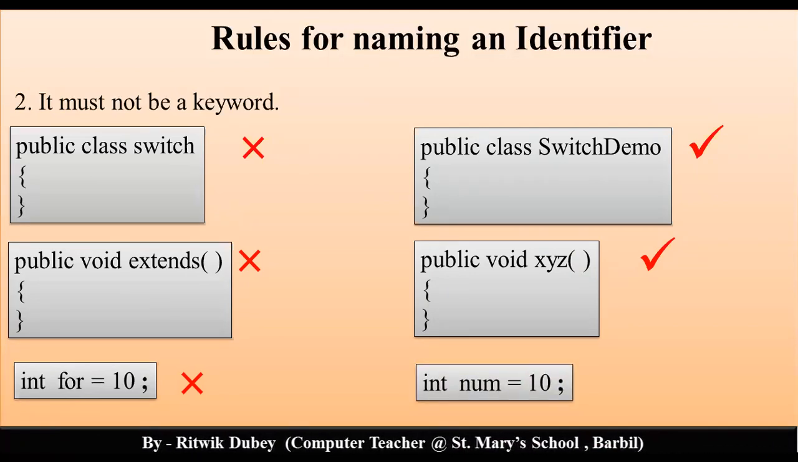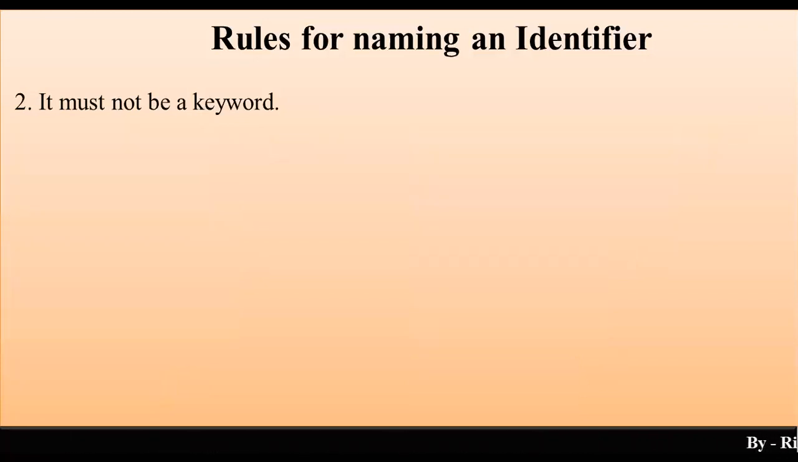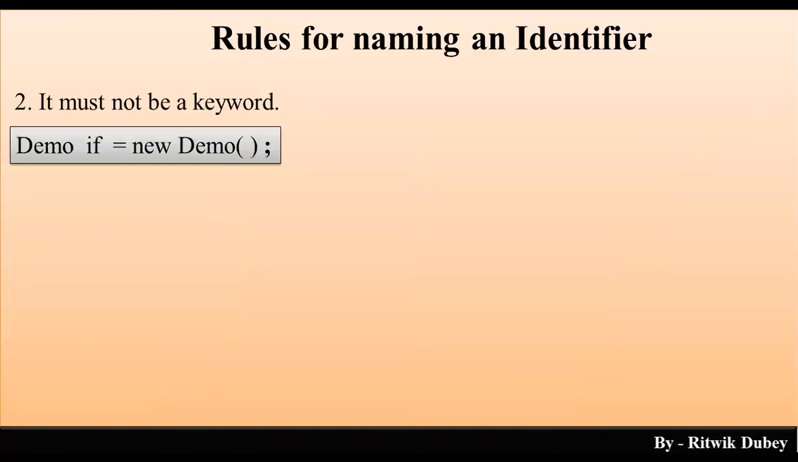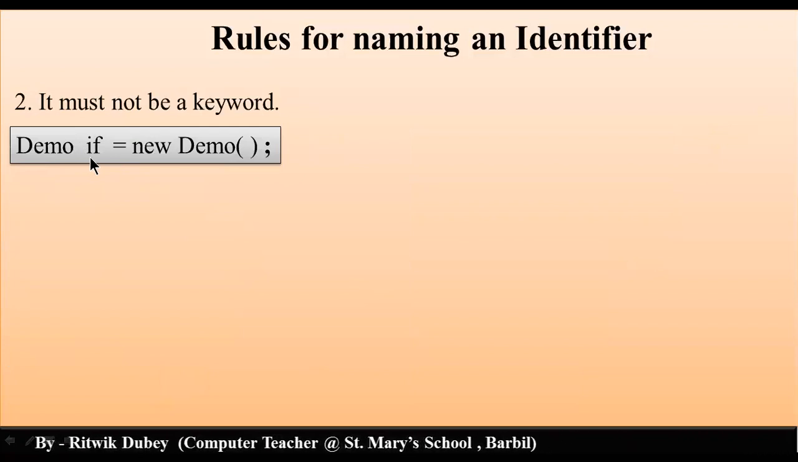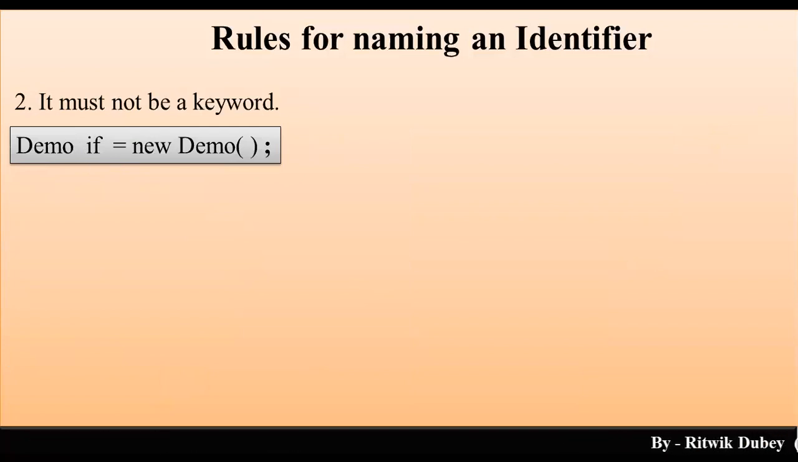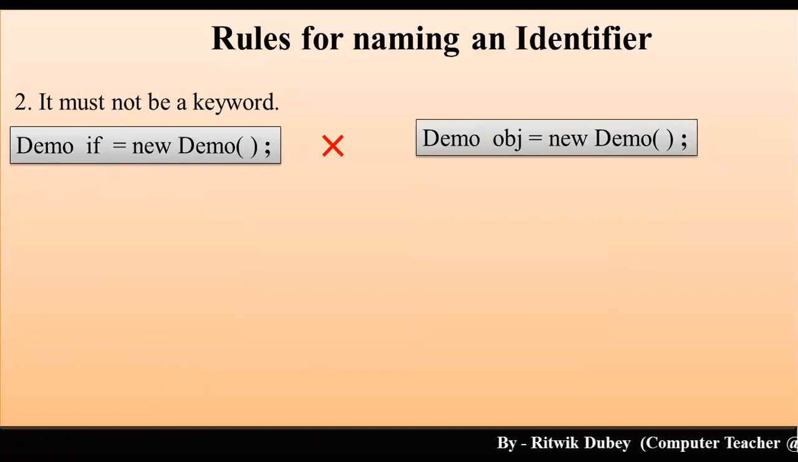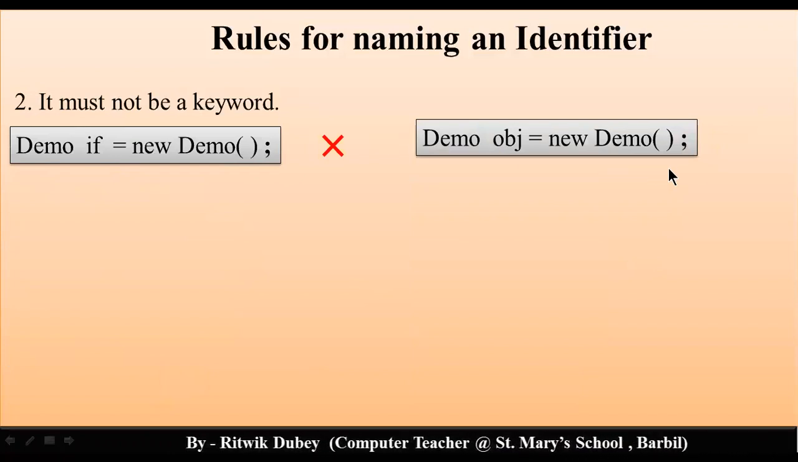It's okay. Clear? Then while creating an object, if you write Demo if = new Demo(); you cannot use if as the object name. Why? Because if is a keyword, so it is wrong. Yes, you can write Demo obj = new Demo();